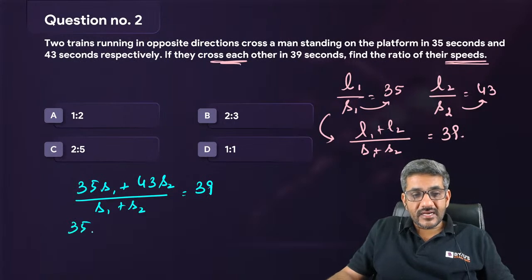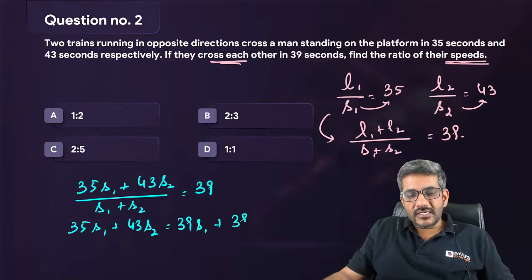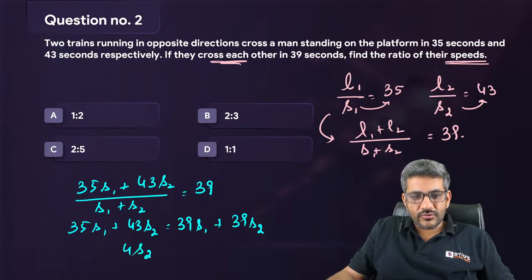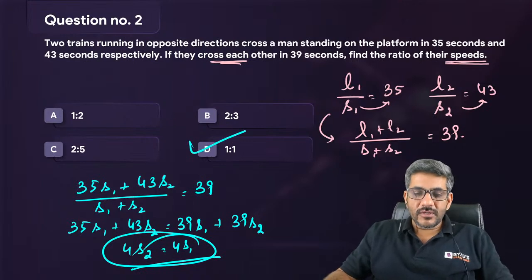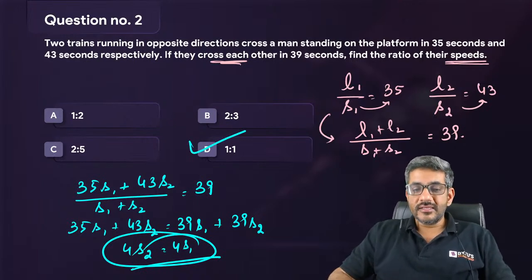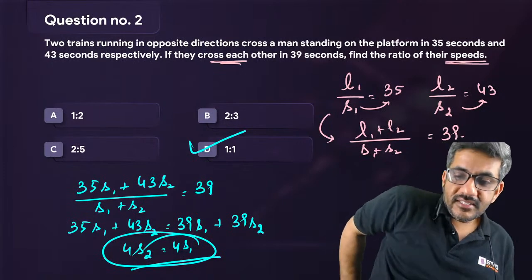यहां से देखते हैं जरा क्या आता है. 35 S1 plus 43 S2 is equal to 39 S1 plus 39 S2. ये आ जाता है मेरे पास कितना, 4 S2 is equal to 4 S1, and straight away it gives me S1 is to S2 is 1 is to 1. Yes, option D is the correct answer for us.